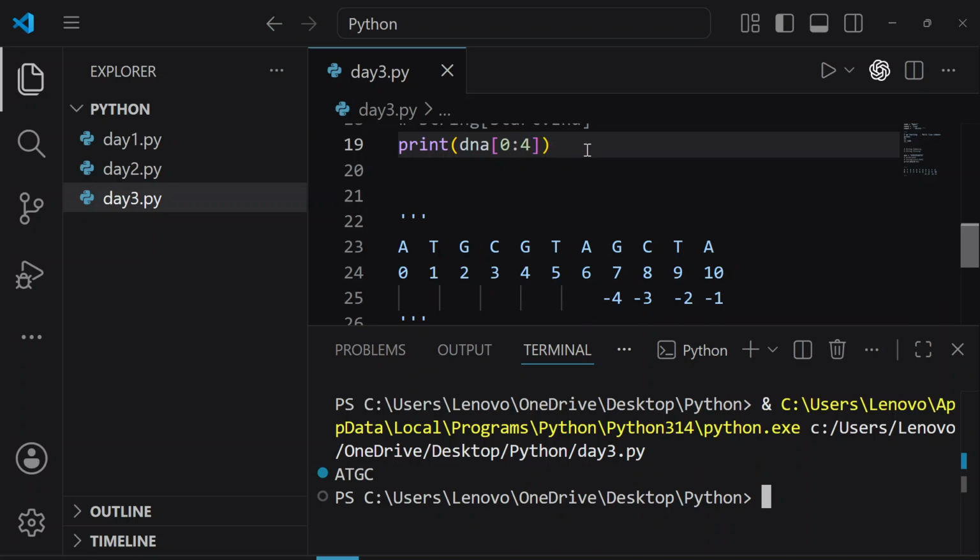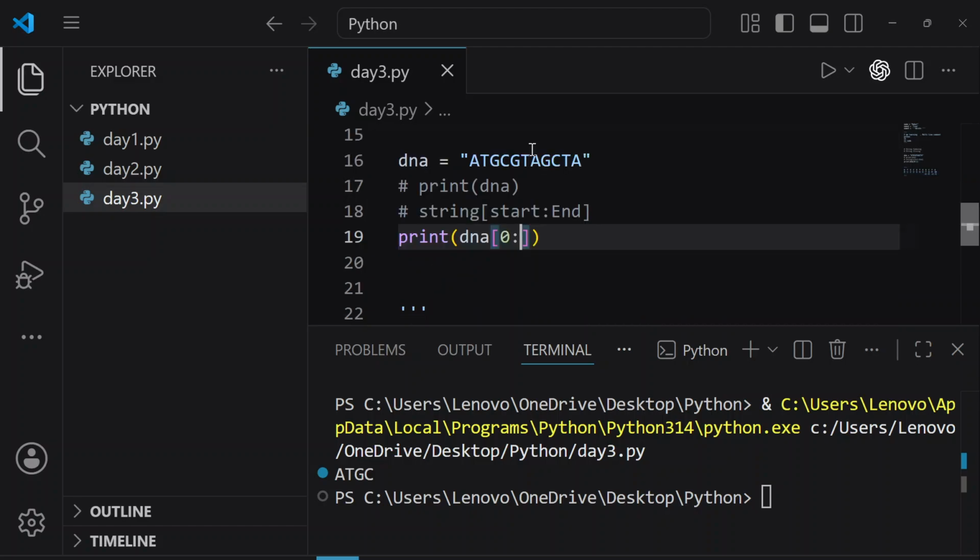So this is the rule: whatever starting index you give, that character will be printed on your screen, but the ending character will not be printed. The ending number is not included. So if you want to print till G, you have to give the index number 5, because 4 is not included. Let's run this program again.